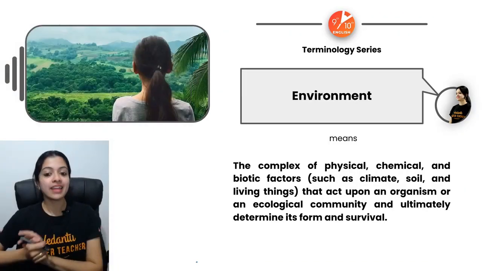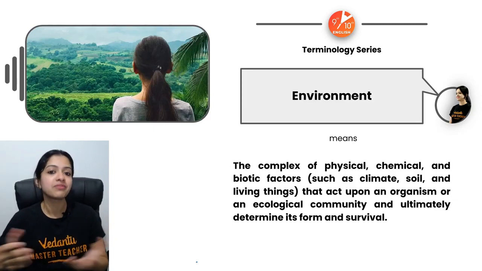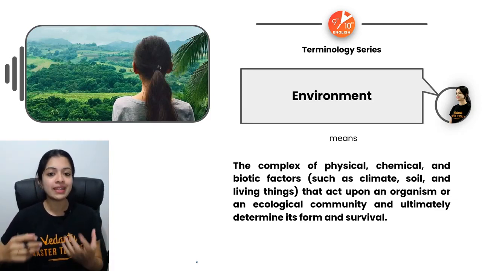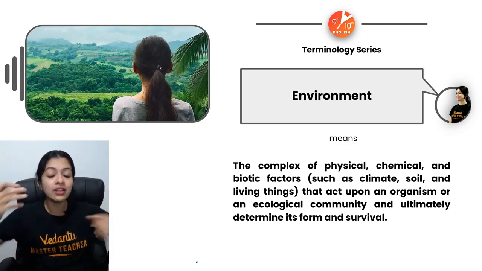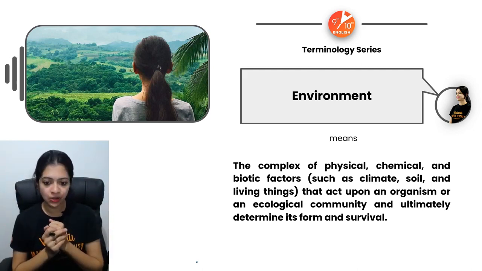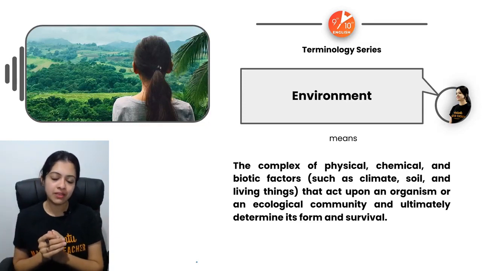Environment. What is environment? The complex of physical, chemical, and biological factors like climate, soil, and living things that act upon an organism, or an ecological community as a whole, and ultimately determine its form and survival.